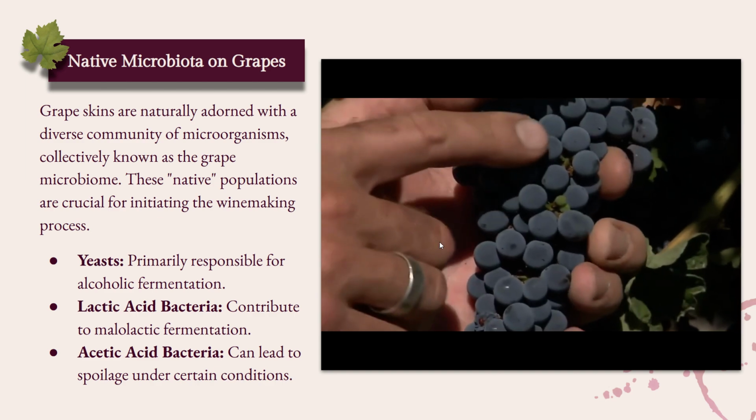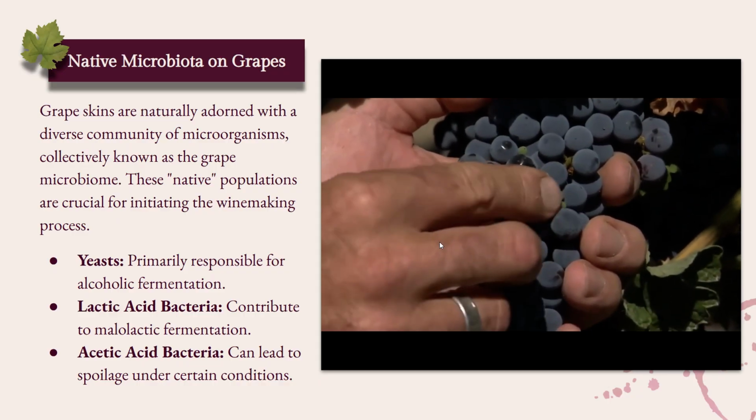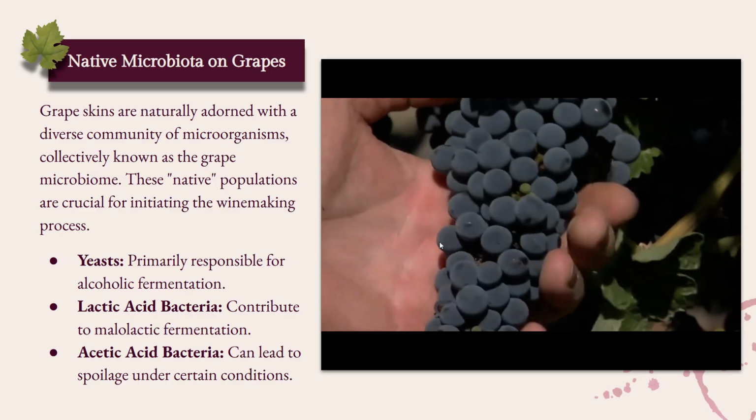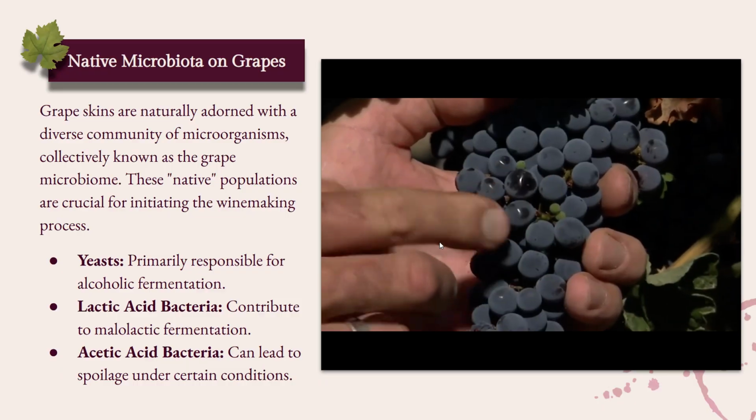However, acetic acid bacteria can cause spoilage by turning alcohol into vinegar-like flavors if oxygen is present, and we all know how vinegar tastes. So, native microbes add complexity to the wine, but they must be carefully controlled.